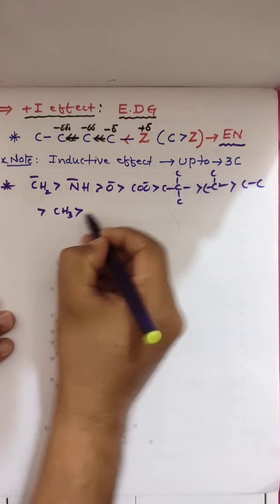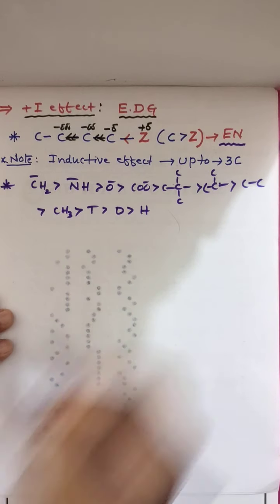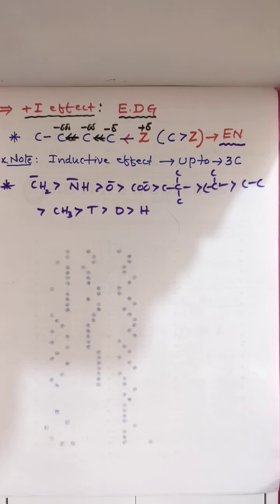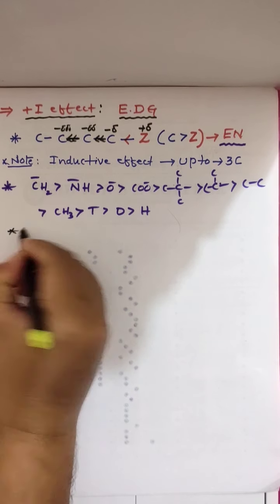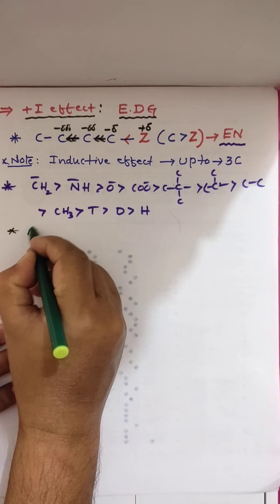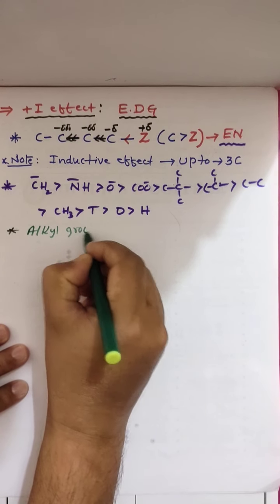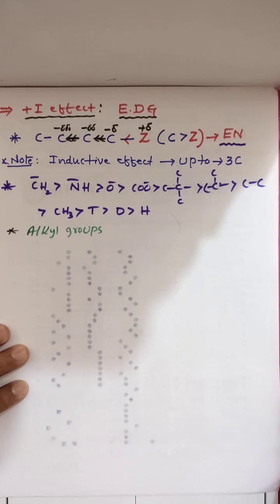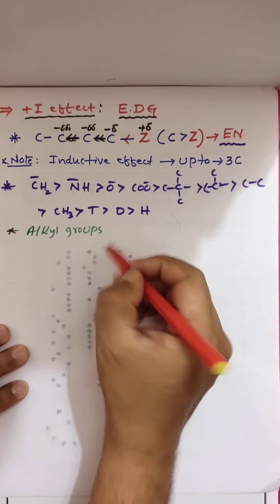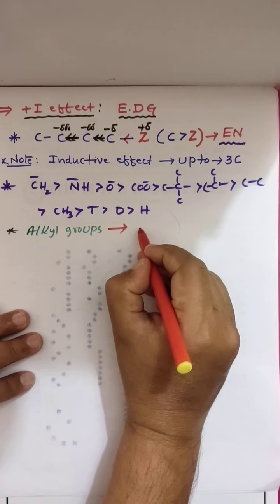and next we have tritium, next deuterium, next hydrogen. These are the groups we have to show. Means you have to remember alkyl groups: methyl, ethyl, propyl, butyl, pentyl, isopropyl, like that groups are there.